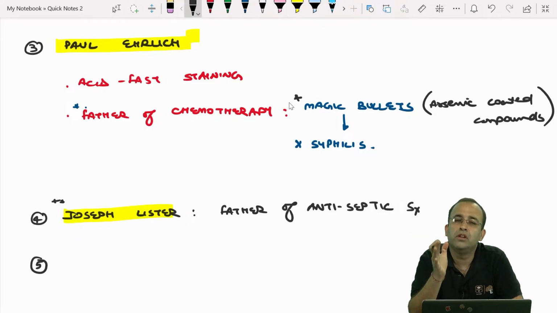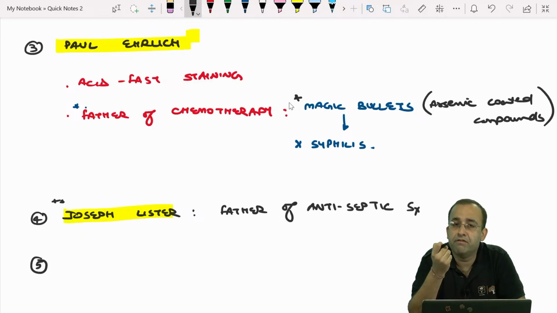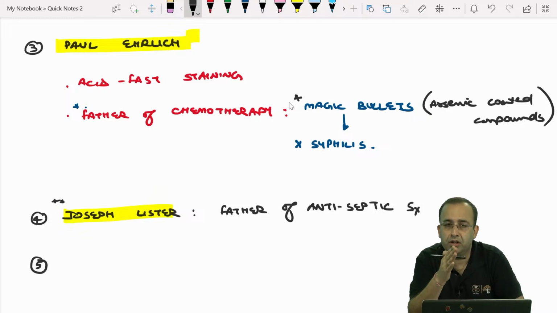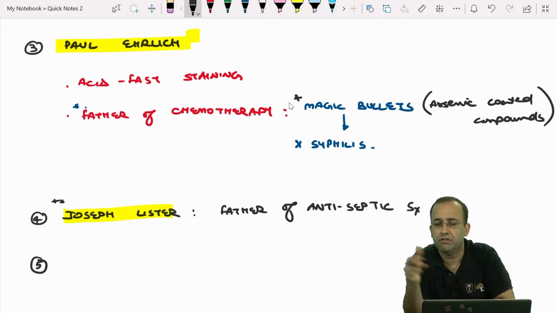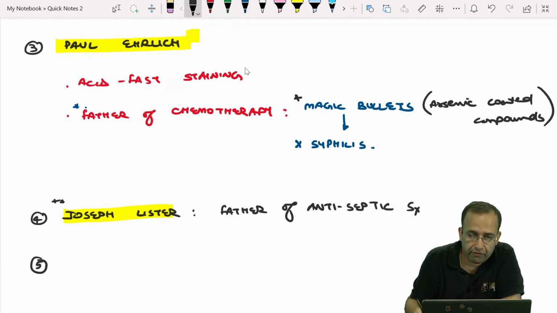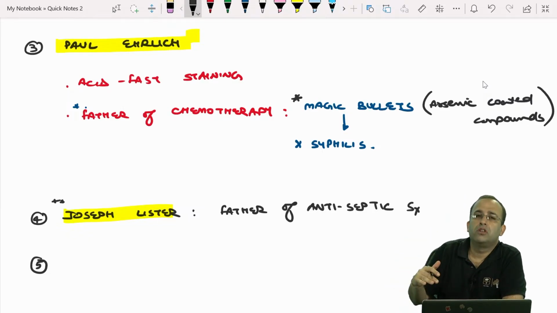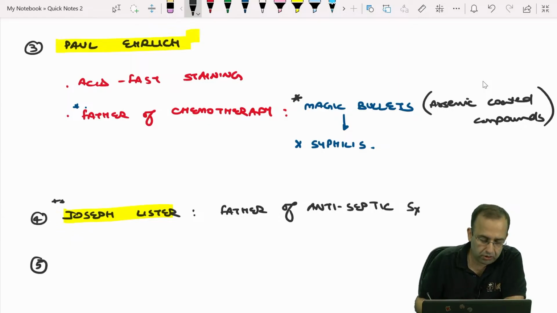You need not know all this background history. Syphilis was very common in royalty, as kings and queens were multisexual. When these arsenic coated compounds were used, syphilis got cured, so the word magic bullets was used. Need not know that.